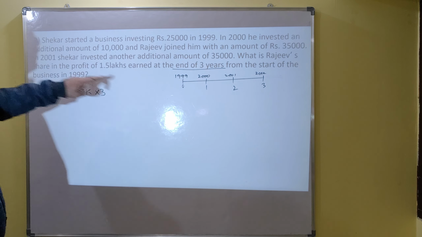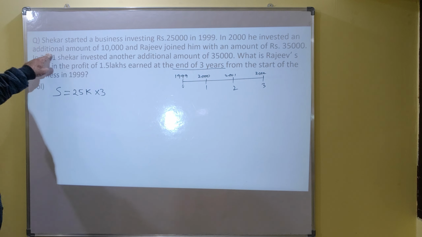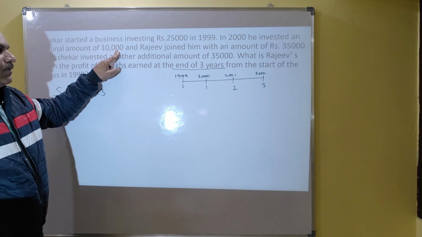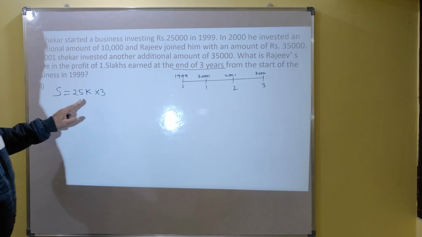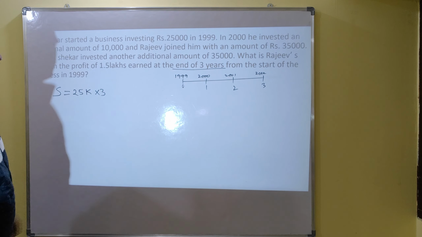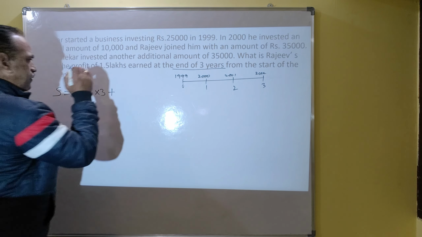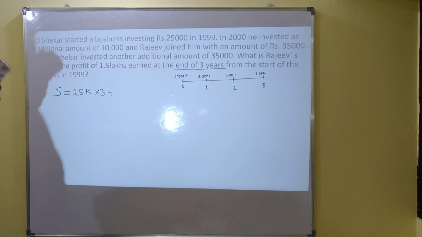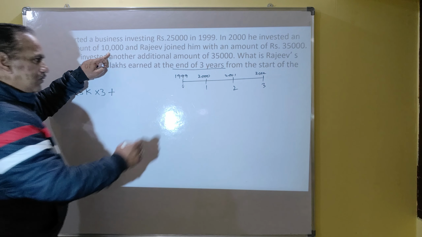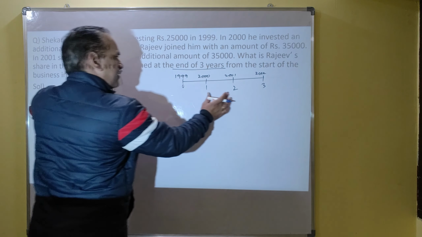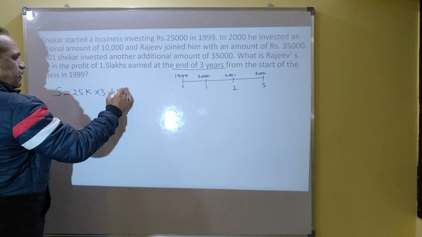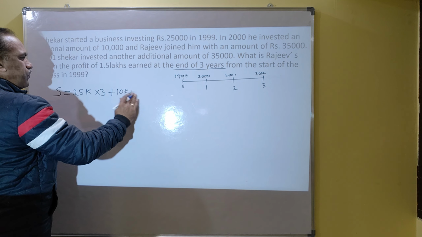And in 2000, he invested another additional amount of 10,000. So this 10,000 also should be added. This 10,000 only stayed for 2 years.